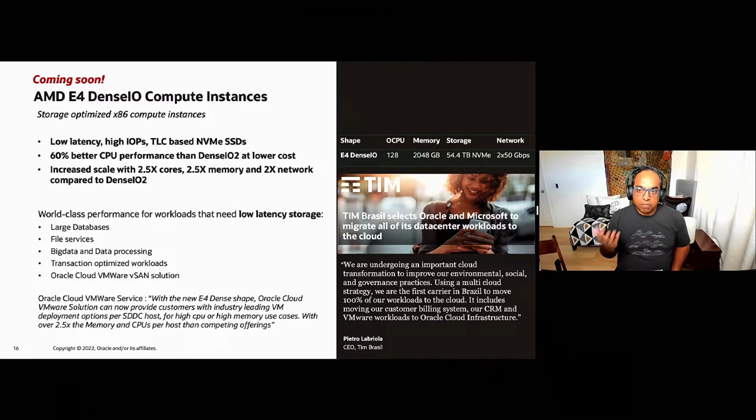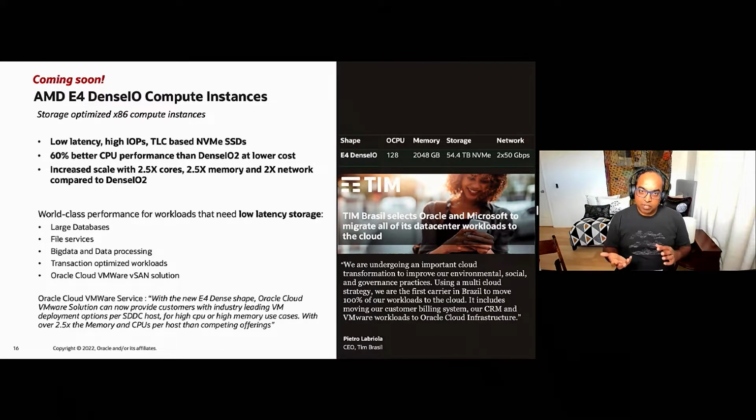And the E4 Dense IO comes in both bare metal and VM form, and the bare metal has 128 cores, 2 terabytes, and 54.4 terabytes of NVMe. So compared to our prior generation Dense IO 2, this is significantly better CPU performance, significantly increased scale with more cores, more memory, and network as compared to it.